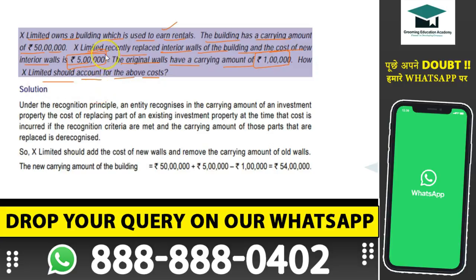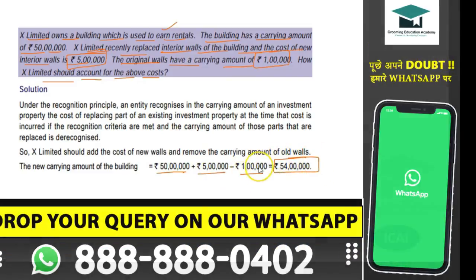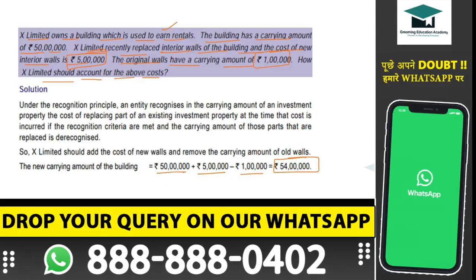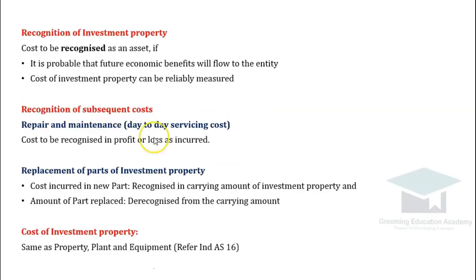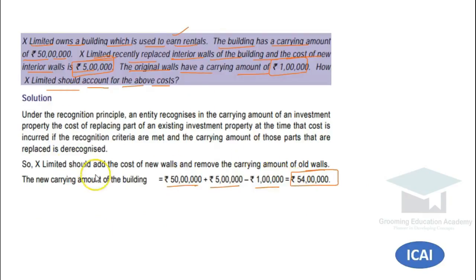So it is very simple. The cost of new part will be added in the carrying value, and the carrying value of old part will be de-recognized. So accordingly 50 lakh plus 5 lakh minus 1 lakh, total 54 lakh value will appear in the financials in respect of the building. So firstly you will write the provision that as per IND AS 40, in case of replacement of part of investment property, cost incurred in new part is recognized in carrying amount, and amount of part replaced is de-recognized from the carrying amount, and accordingly the solution will be this. So in this way you have to present the answer.